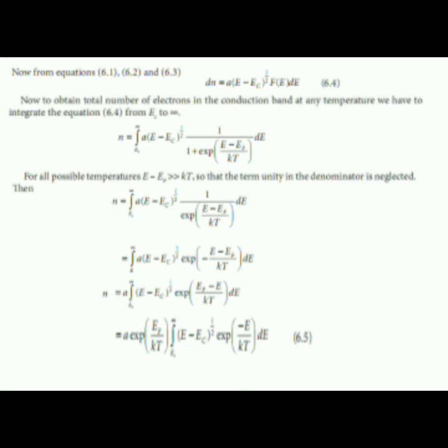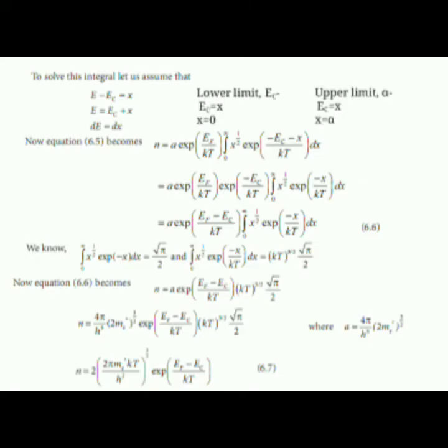For all the possible temperatures, E minus EF is greater than kT, so the term unity in the denominator is neglected. Then n is equal to the integral from Ec to infinity of A into (E minus Ec)^(1/2) into 1 by e^((E minus EF)/kT) dE, which after calculation gives A into e^(EF/kT) integral from Ec to infinity of (E minus Ec)^(1/2) into e^(minus E/kT) dE. To solve these integrals, let us assume that E minus Ec is x and dE is equal to dx.